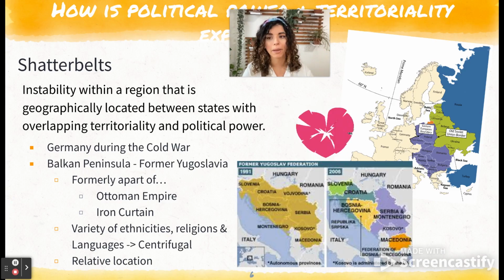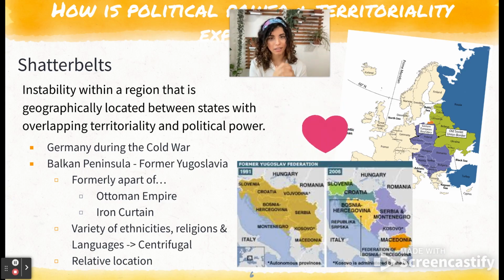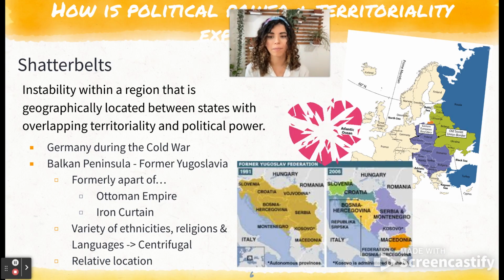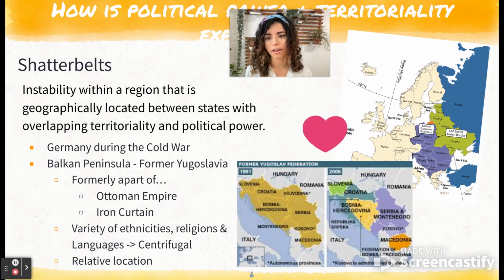Not there any longer, but that was considered a shatter belt, an area of instability that's between two different political powers. Another example is the Balkan Peninsula, where former Yugoslavia used to be part of the Ottoman Empire, also was part of the Iron Curtain during the Cold War.